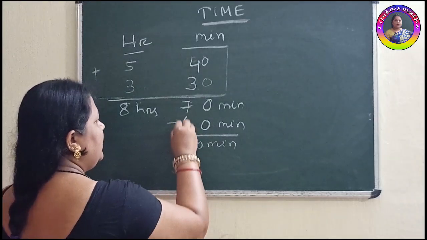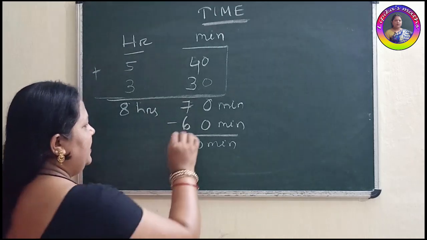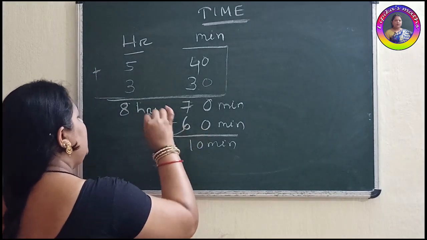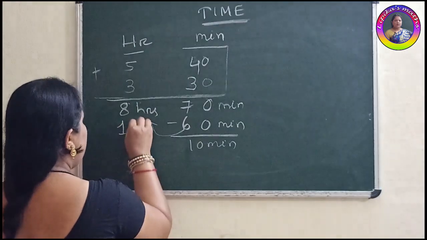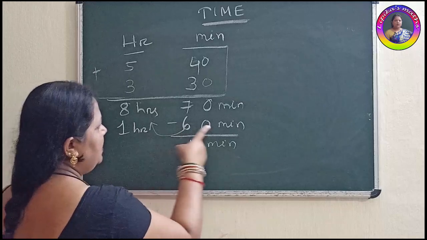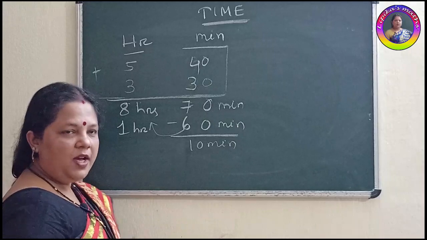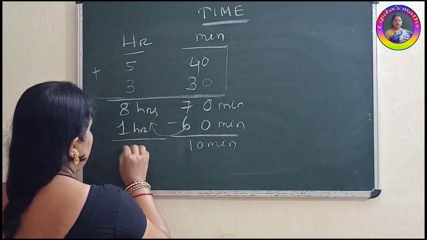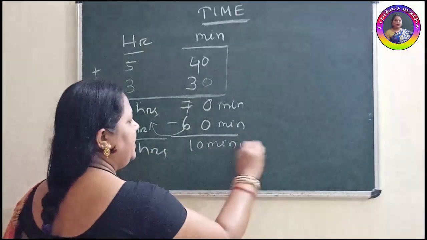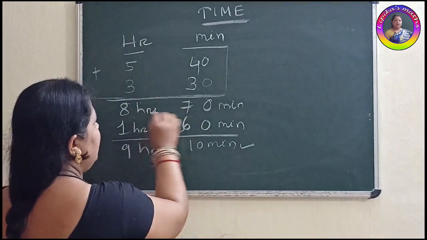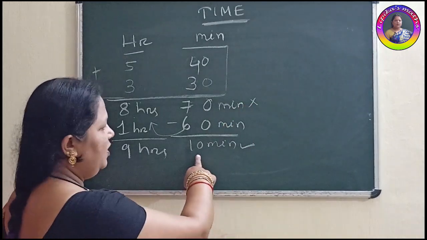Then this extra 60 minutes, what will you do? Will you throw it out? No. This 60 minutes will go to your hour part as 1 hour. As we know, 1 hour is 60 minutes. When it comes to the hour place, 60 minutes will convert into 1 hour. Okay. Then our answer will be 9 hours 10 minutes. So this is your correct answer. If you write 8 hours 70 minutes, then it is wrong.